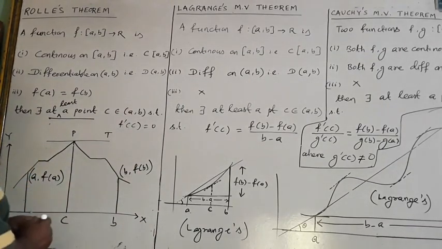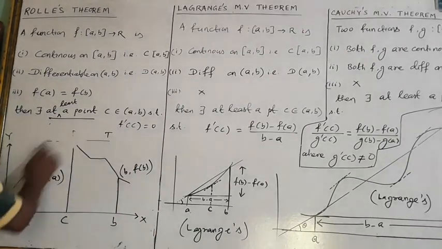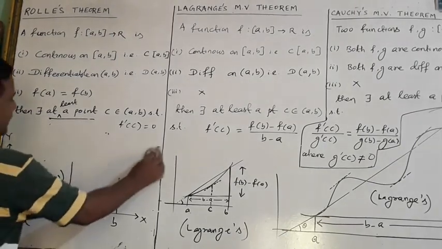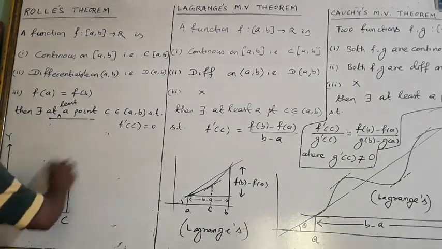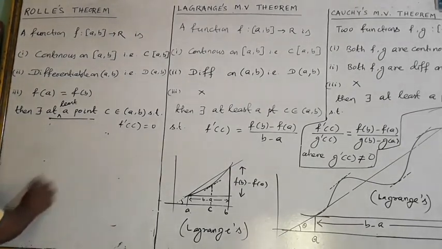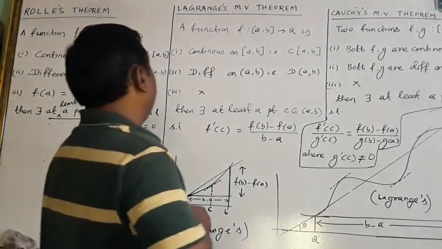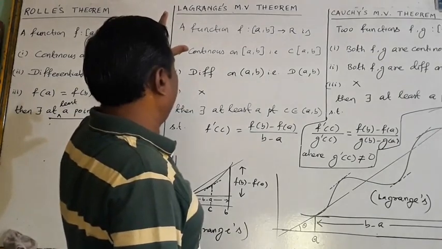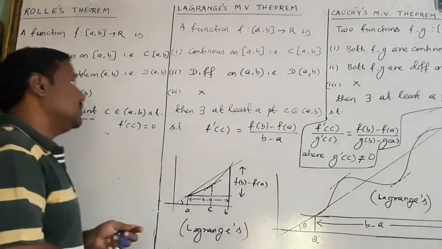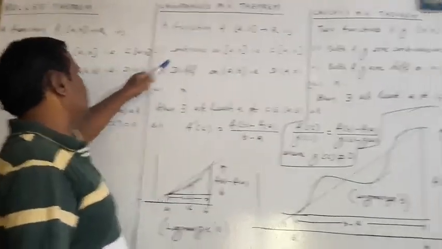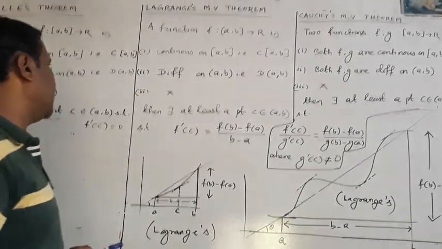Okay, I am not making any more discussion about it. You can understand it clearly. Next, what about Lagrange's mean value theorem? Why is its name mean value? I will also tell it. Continuous, differentiable. I will not discuss it further.